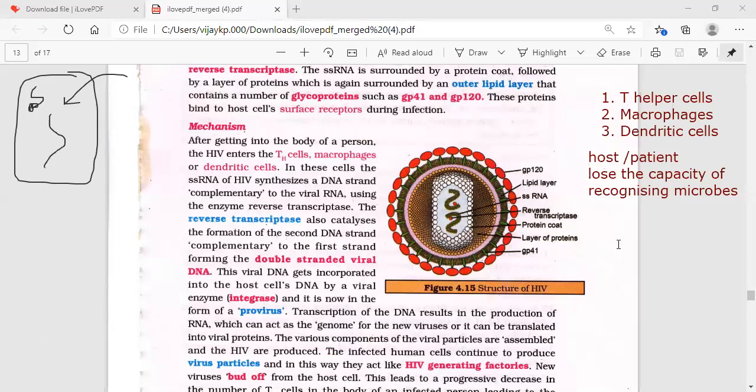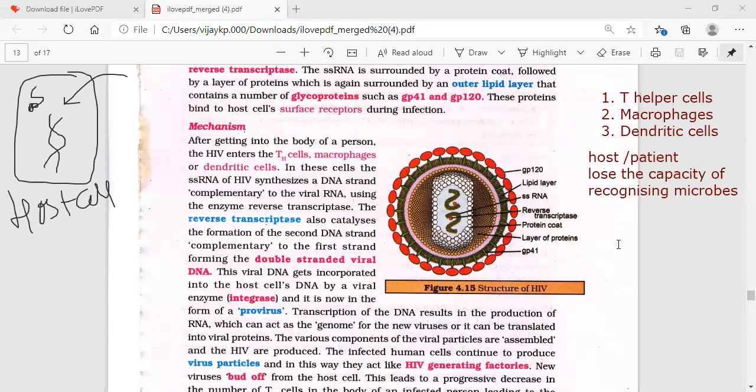It will turn into DNA in the host cell, which may be a helper cell, macrophage, or dendritic cell, using the enzyme reverse transcriptase.